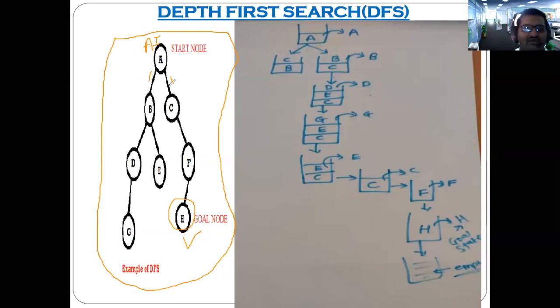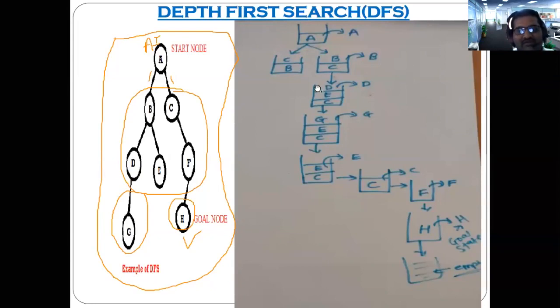So he has to check all these random locations indicated with the help of nodes. Each time he has to reach that location and then compare itself whether it is a goal node or not, and in this way the depth first search will proceed.